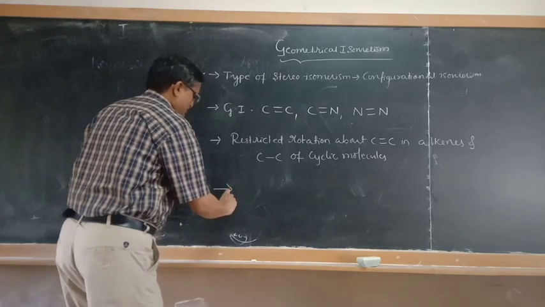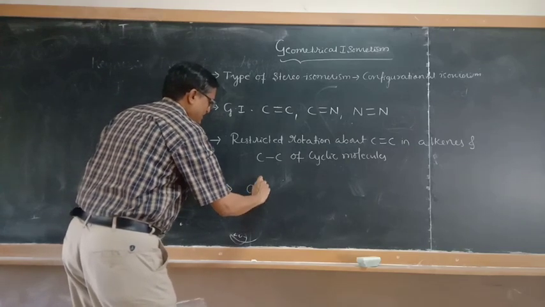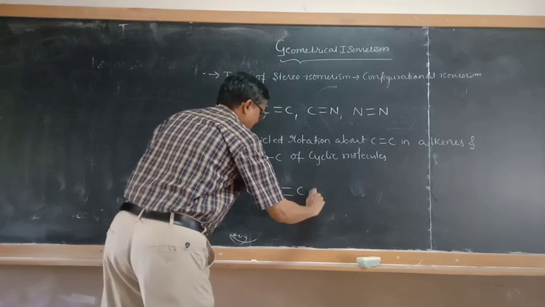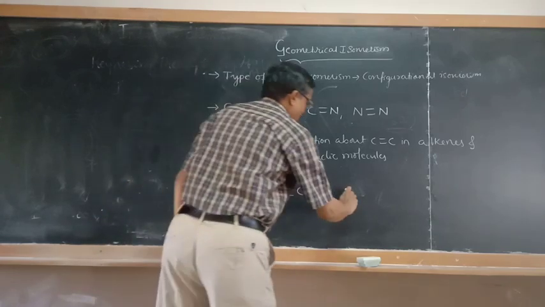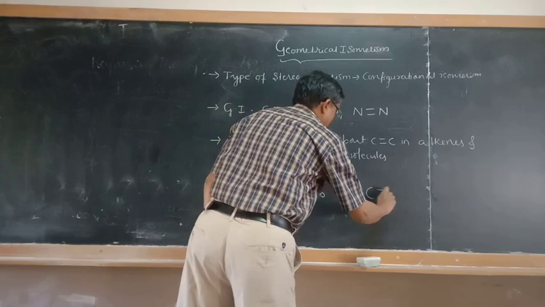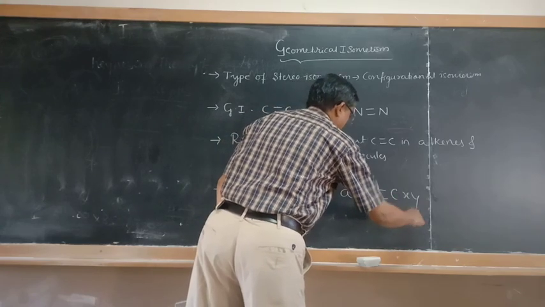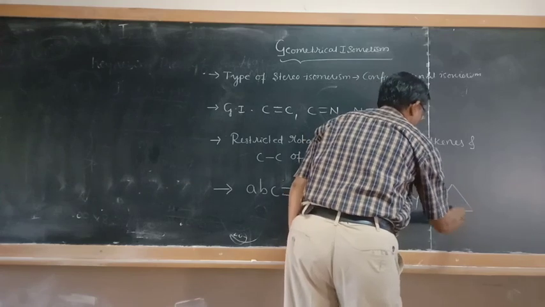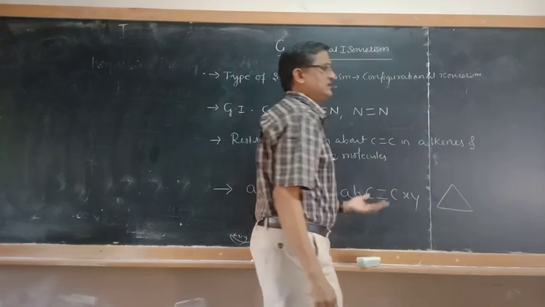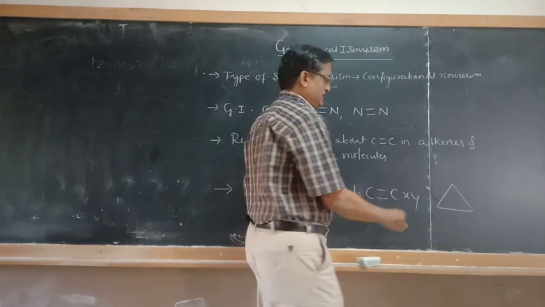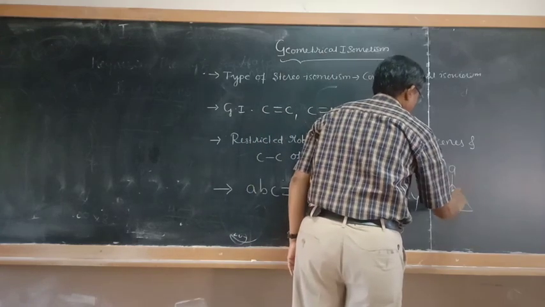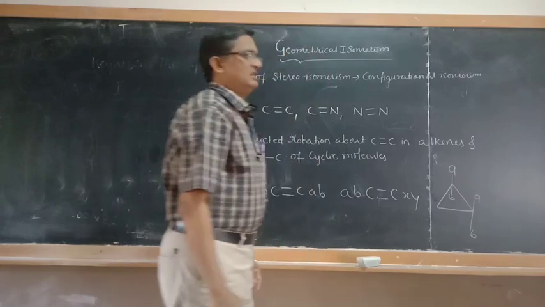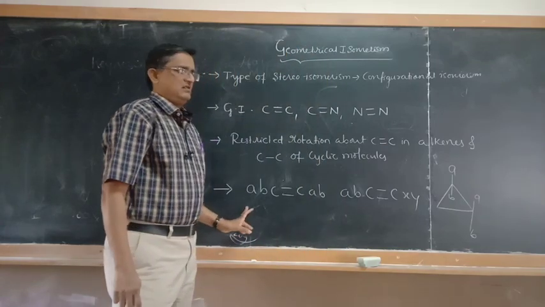And those compounds which are having formula of this type, ABC double bond C of AB, or ABC double bond C of XY, and even cyclic molecules having formula, whether it may be cyclopropane or cyclobutane, whatever it may be, are having AB and AB type of series of the compounds will exhibit geometrical isomerism.